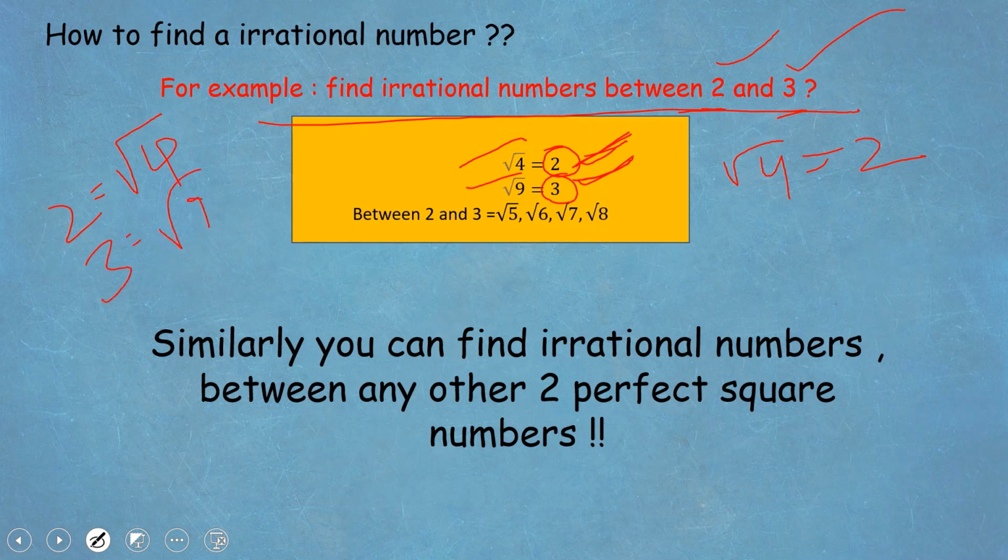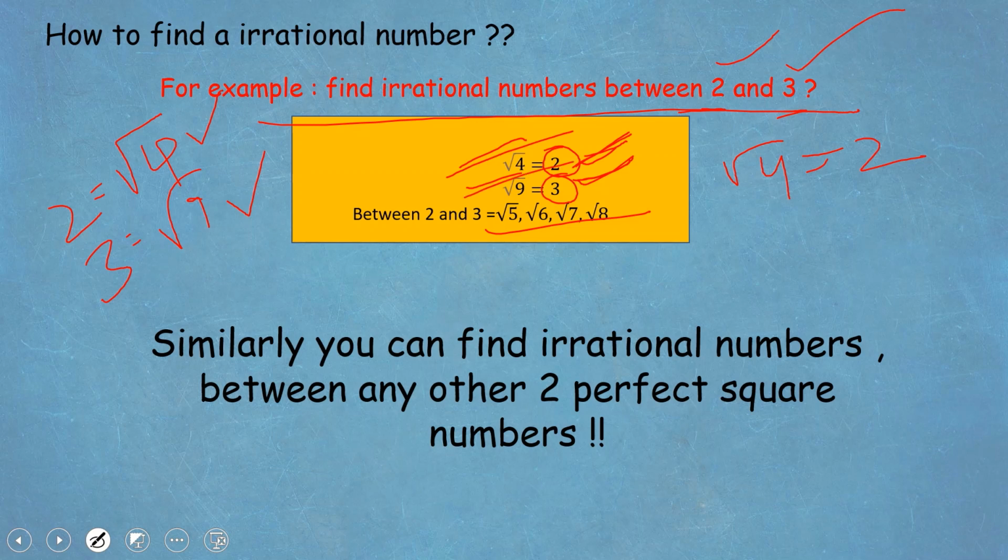So the irrational numbers lying between root 4 and root 9 are root 5, root 6, root 7 and root 8. Therefore the irrational numbers between 2 and 3 are root 5, root 6, root 7 and root 8. When you observe them, you can see that these are not perfect squares.